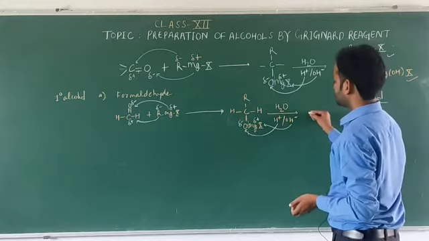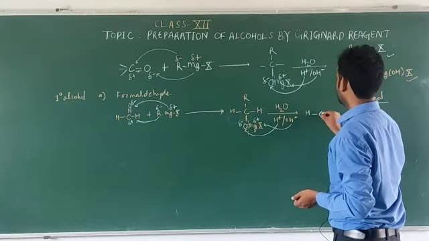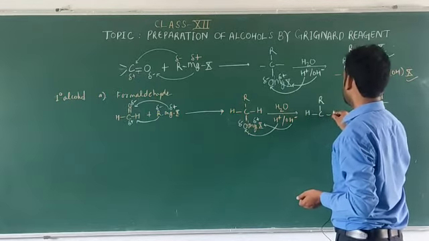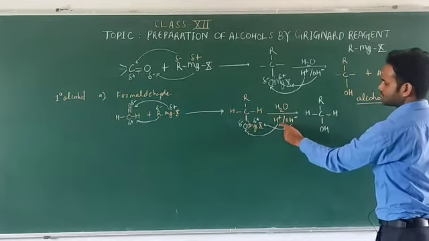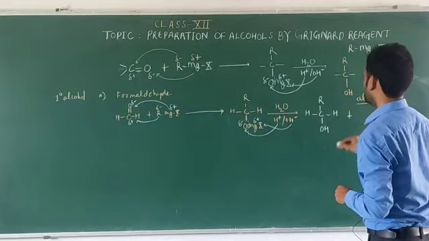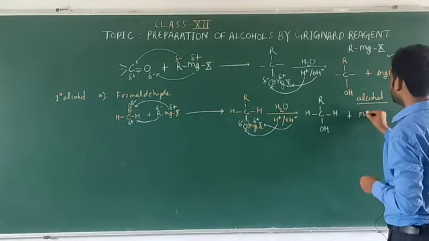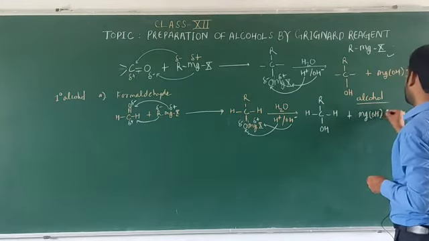So we get the product H, C, R, H, and here O and then H, which is the alcohol, and another product is MgOHX.